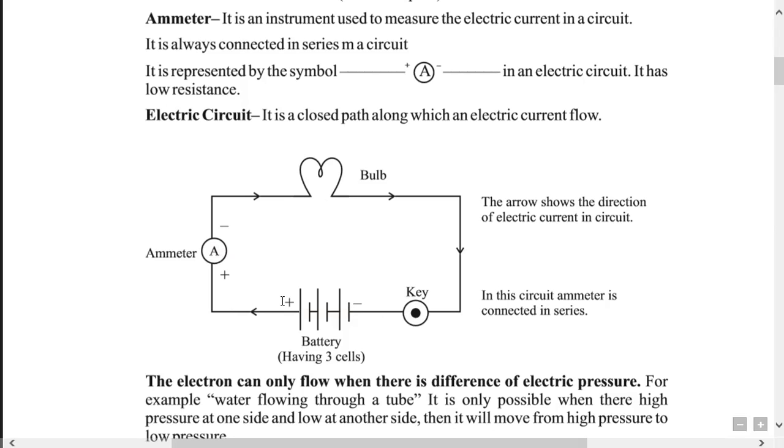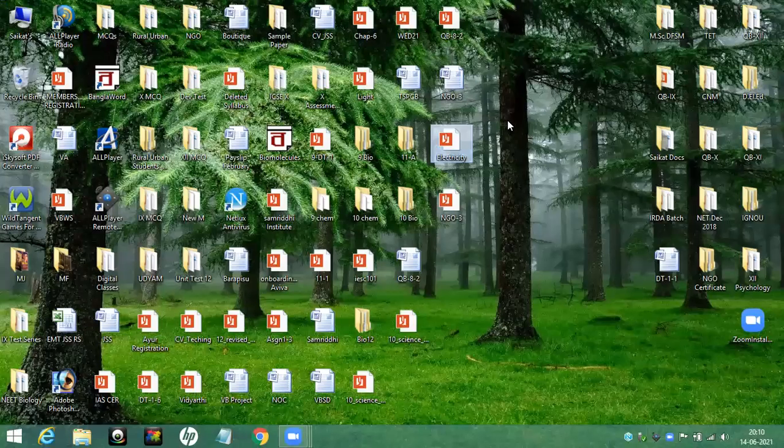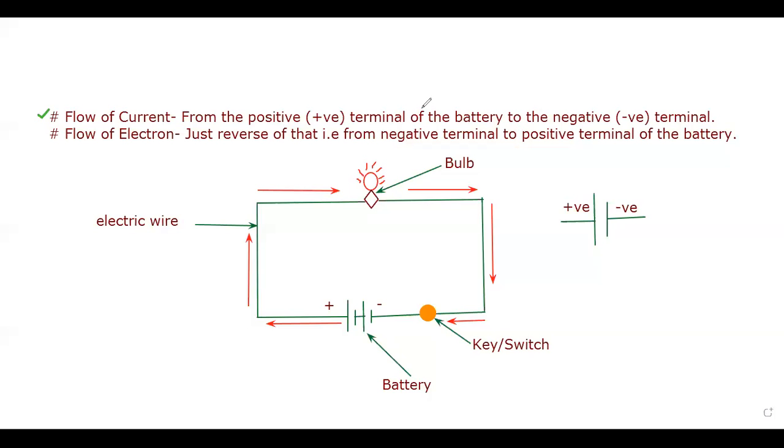Now let me tell you what is series and what is the other one, the parallel connection. I'm just giving you a very small idea, and after that we'll discuss later on. First of all, see the series. Series is simply a connection, as you can see.